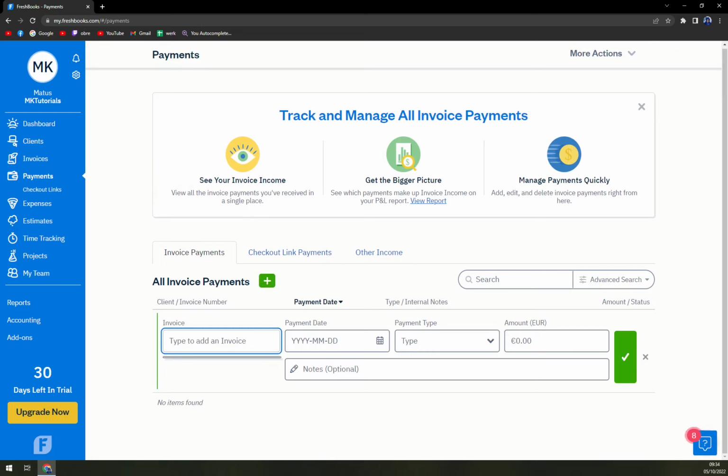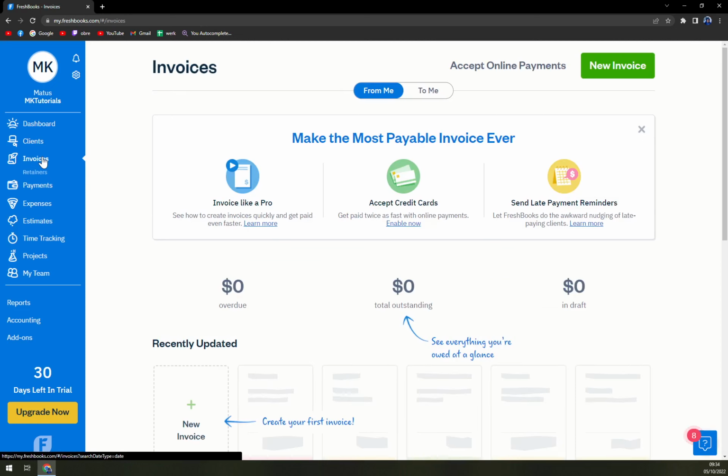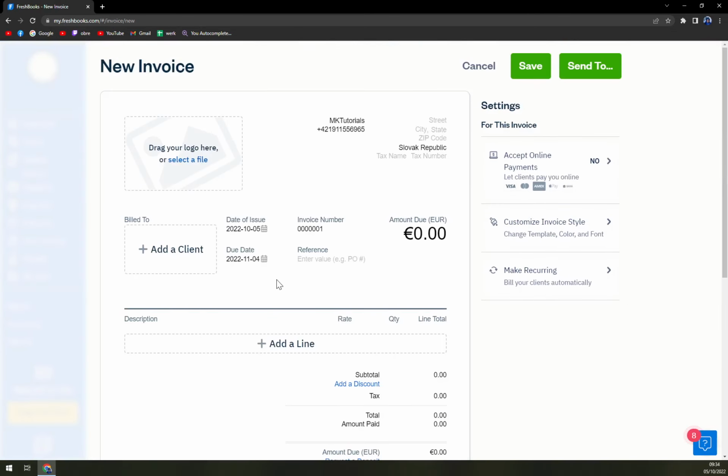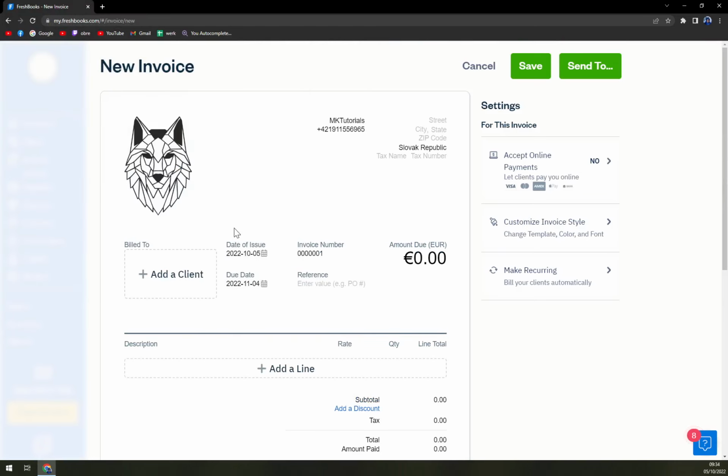So type to add an invoice number, but at the moment we don't have any invoices going on. So first of all, we need to create an invoice, which is really easy. We can drag our photo, for example.